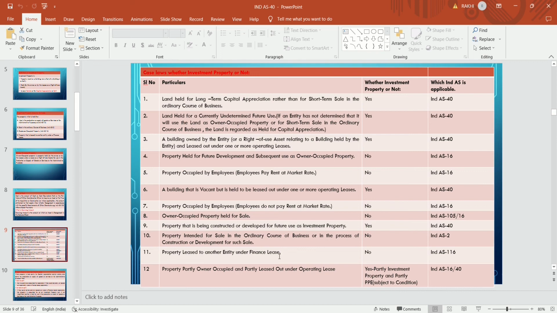Owner occupied property held for sale. If the property is held for sale, there is a separate standard for that. This is not an investment property and it will be covered under Ind AS 105.